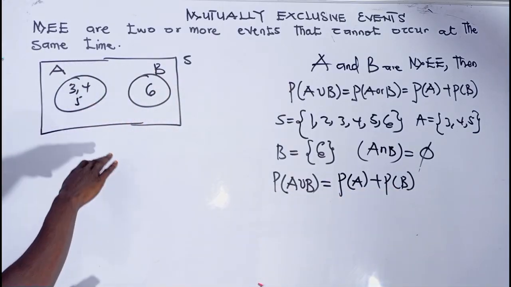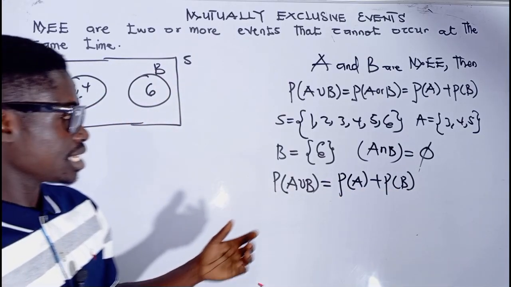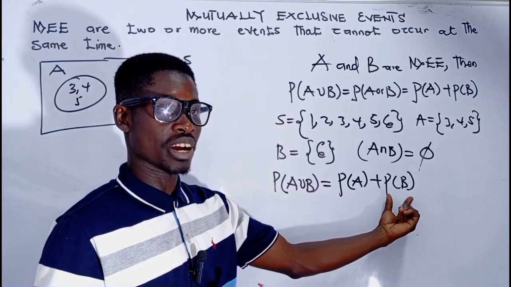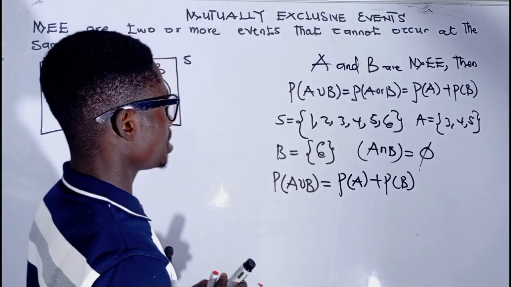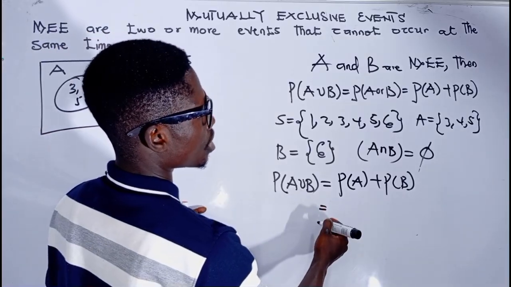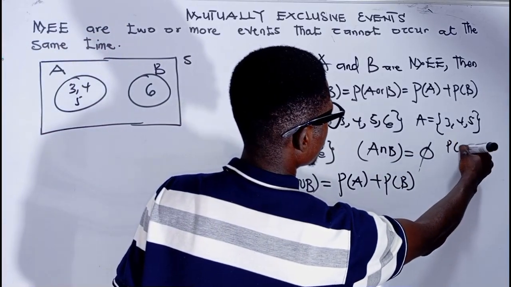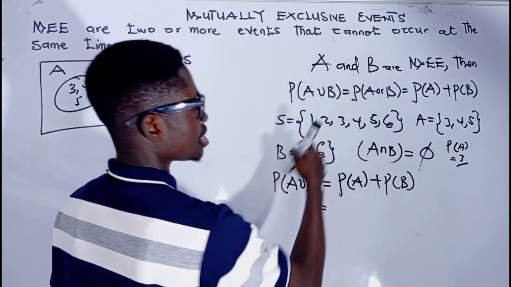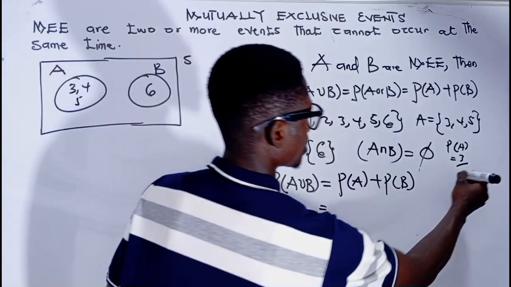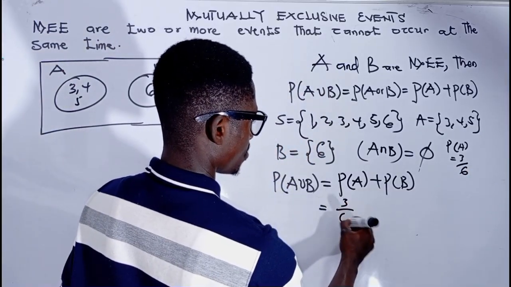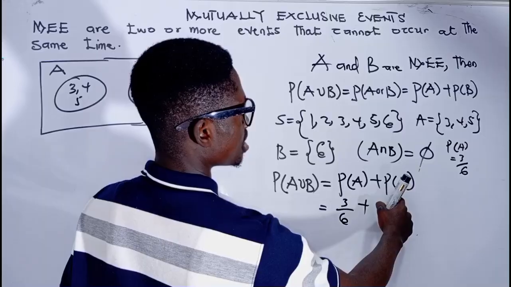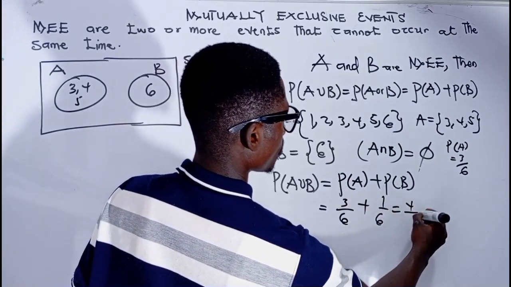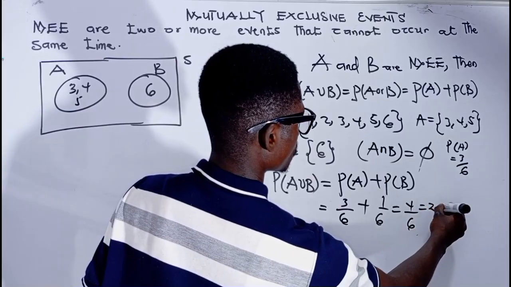So we have a disjoint event. To find the probability of A or B, we have to find the probability of A and then the probability of B. Probability of A, we have 3 all over the total number of outcomes in the sample space, and that is 6. So we have 3 all over 6, and then probability of B, we have 1 all over 6, and this is giving us 4 all over 6, which is the same as 2 over 3.